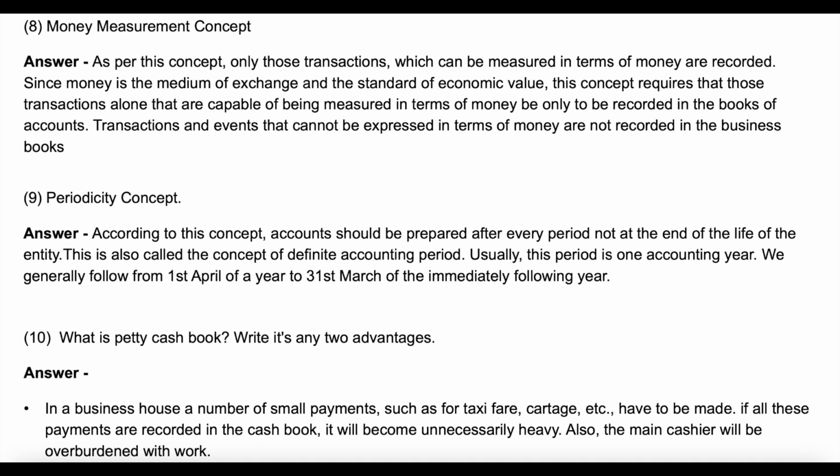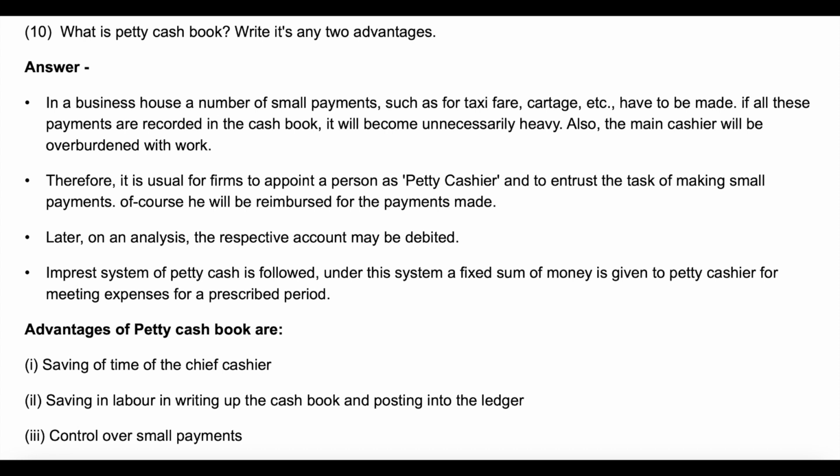Question 10. What is petty cash book? Write any two advantages. Answer. In a business house, a number of small payments, such as for taxi fare, cartage, etc., have to be made. If all these payments are recorded in the cash book, it will become unnecessarily heavy. Also, the main cashier will be overburdened with work. Therefore, it is usual for firms to appoint a person as petty cashier and to entrust the task of making small payments. Of course, he will be reimbursed for the payments made. Later, on an analysis, the respective account may be debited.